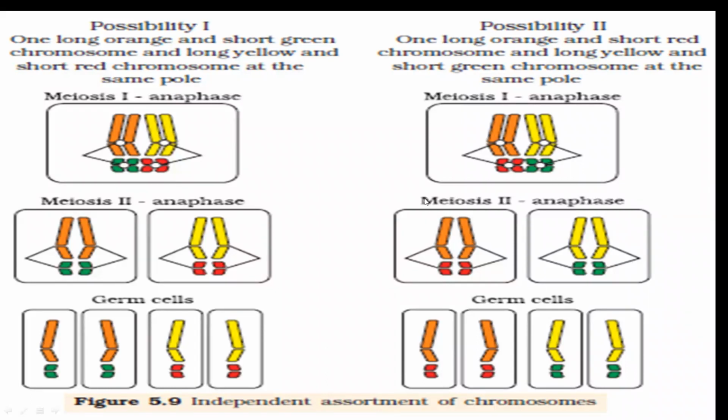This is the law of independent assortment. Possibility one is one long orange and short green, the way it is there, and one long yellow and one short red. Or in the second chance, they can go to opposite partners: orange will go with green genes, and yellow will go with red genes. That is the law of independent assortment.